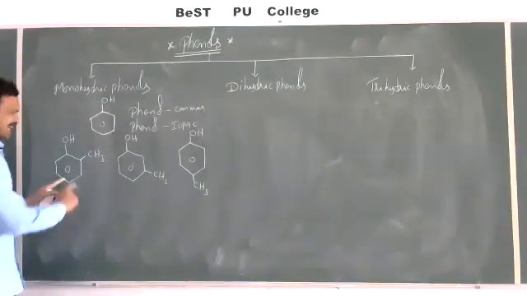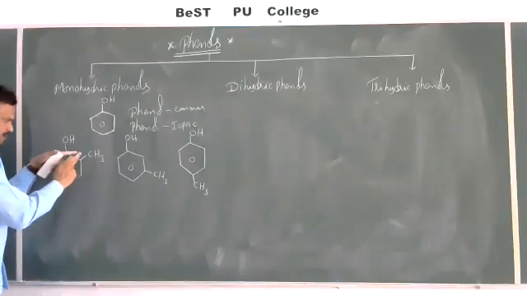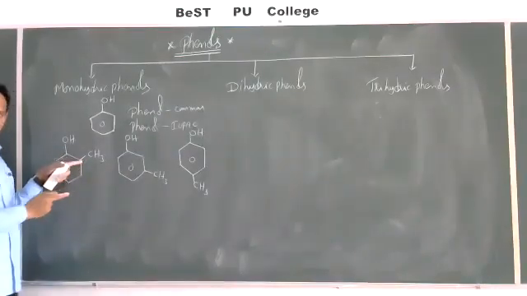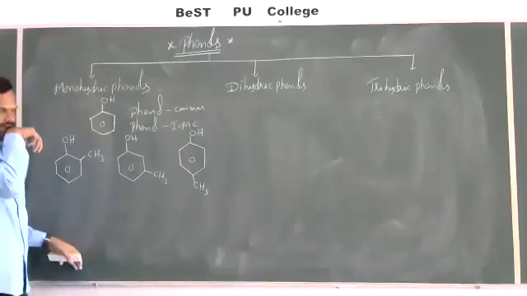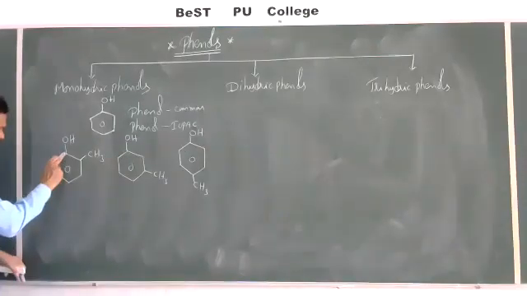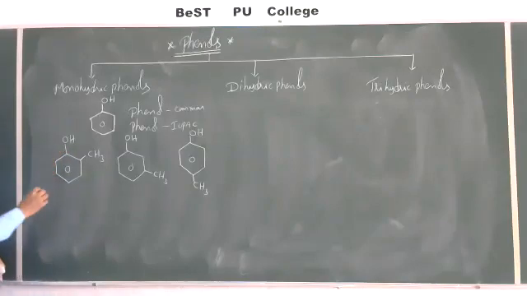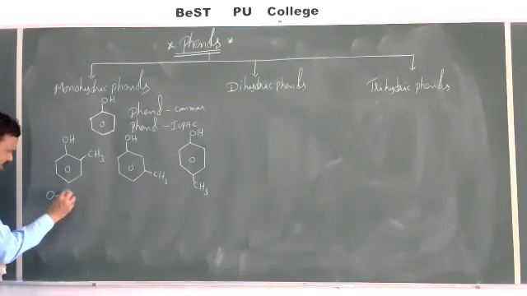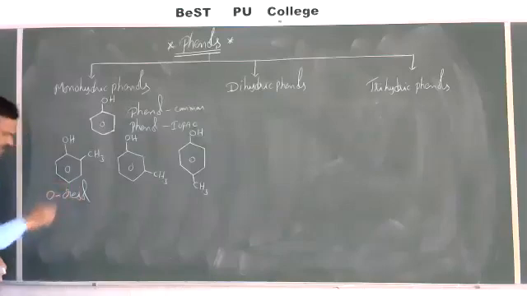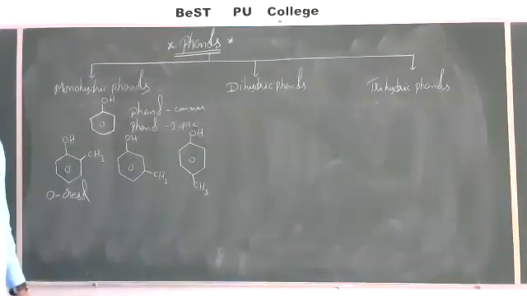See, these are called cresols, the hydroxy derivative of toluene. This hydroxy derivative of toluene is known as cresol, and these two groups are in the ortho position. So this is named as orthocresol. This is orthocresol, the common name.